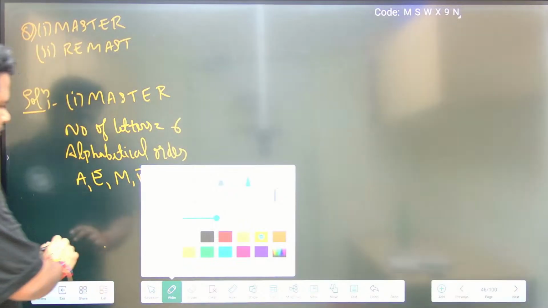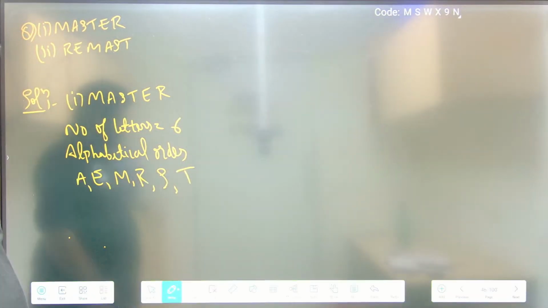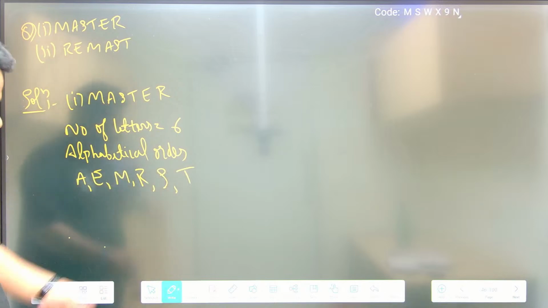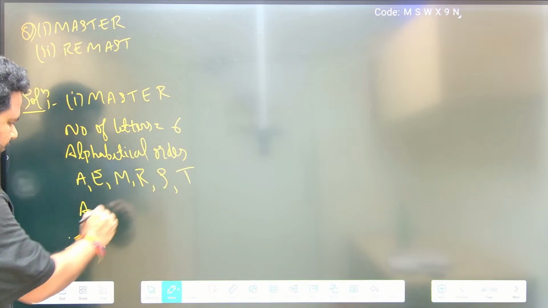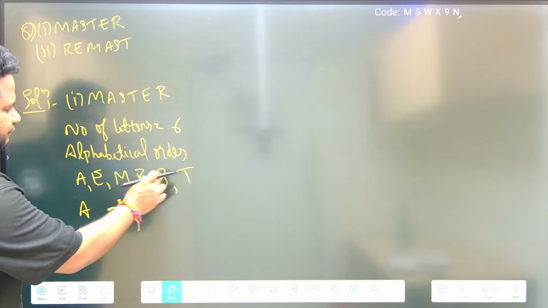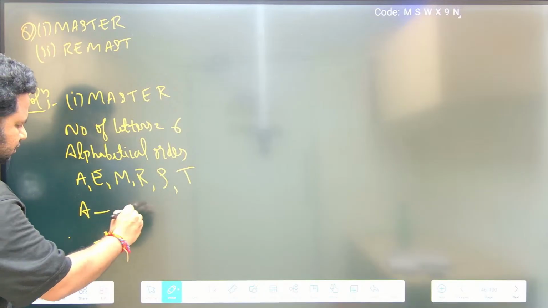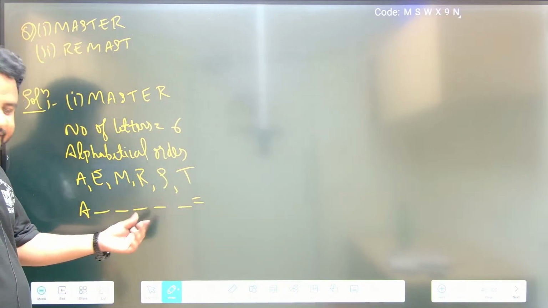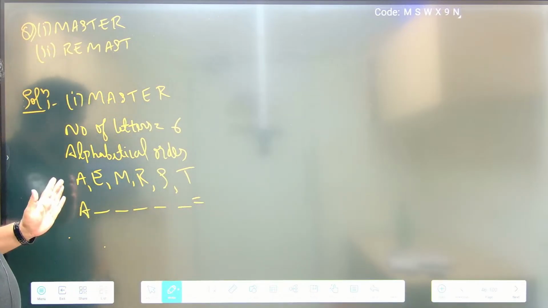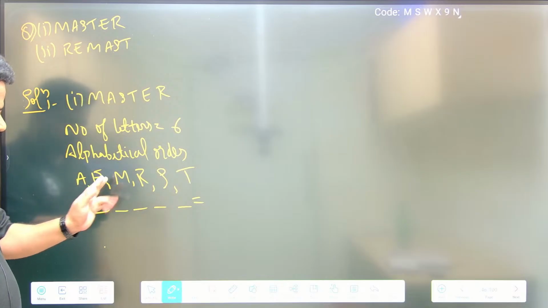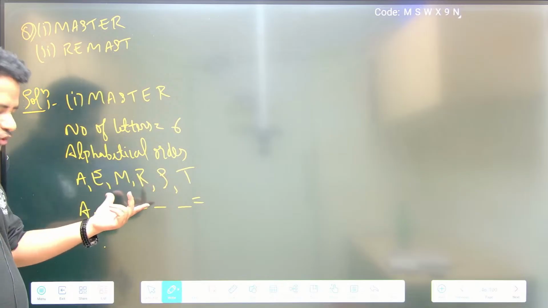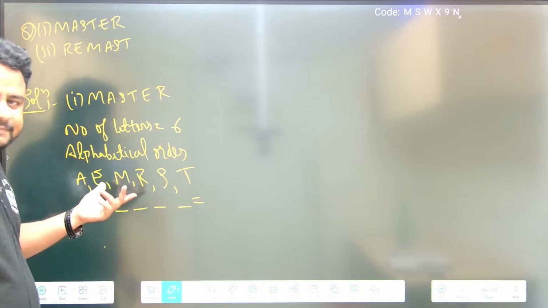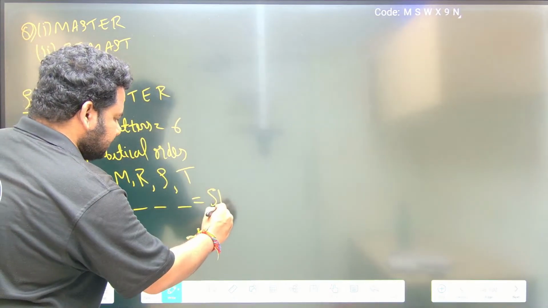Now we have to arrange the letters of MASTER. If we start from A, how many letters are there? 6. The remaining are 5. Apart from A, you have to start with A because of alphabetical order, so the remaining letters E, M, R, S, T can occupy any of the positions. They can be arranged in 5 factorial ways.